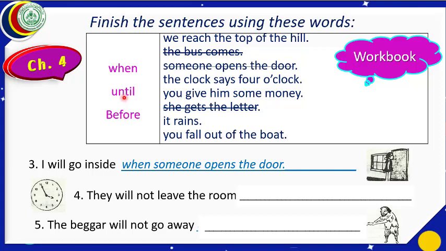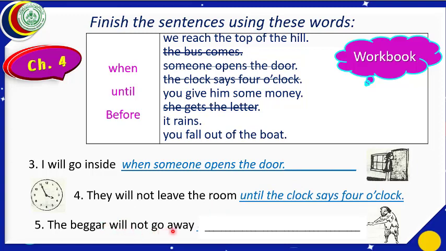What will be the correct option? Until. They will not leave the room until the clock says 4 o'clock. Let us write the answer. Until the clock says 4 o'clock. Let us move to the next part.